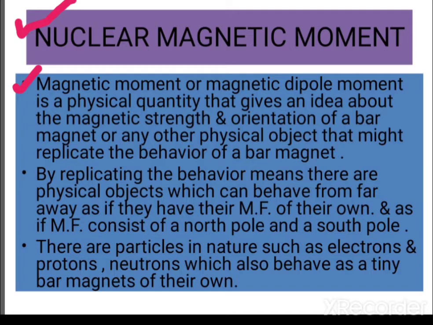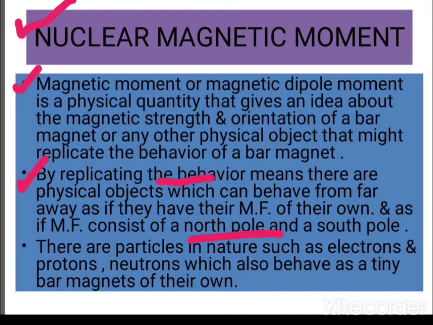So you people might be thinking, what's the meaning of replicating here? Replicating the behavior means there are physical objects which can behave from far away as if they have their own magnetic field, as if the magnetic field consists of a north pole and a south pole.